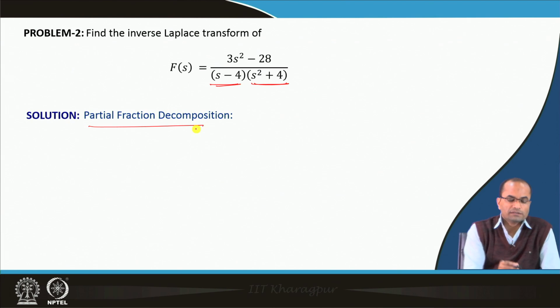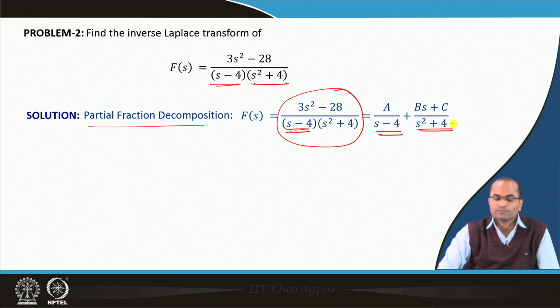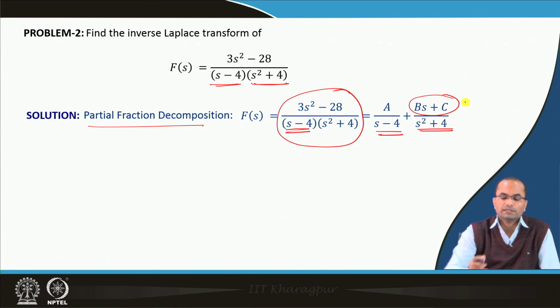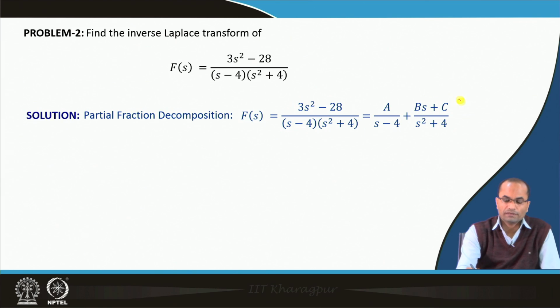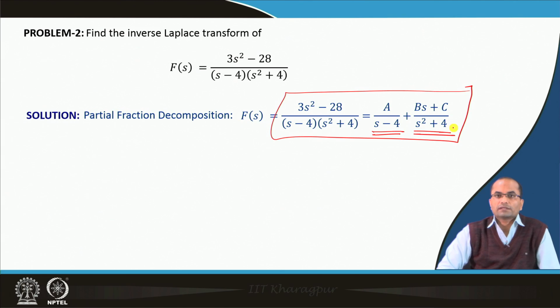Using this partial fraction decomposition, this can be written as A over s − 4, and then here we have this quadratic term s² + 4, so there will be a linear term there, Bs + C. A, B, C are constants which have to be evaluated so that this relation holds. Once we are done with the calculation of A, B and C, we can apply the inverse Laplace on both sides and get the desired result.